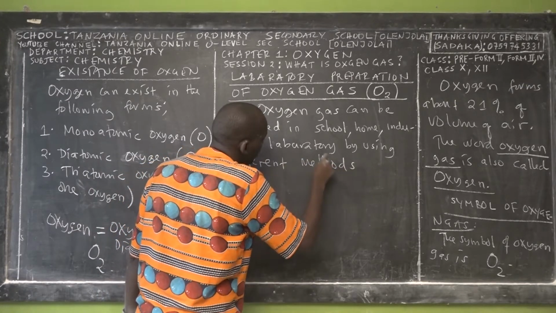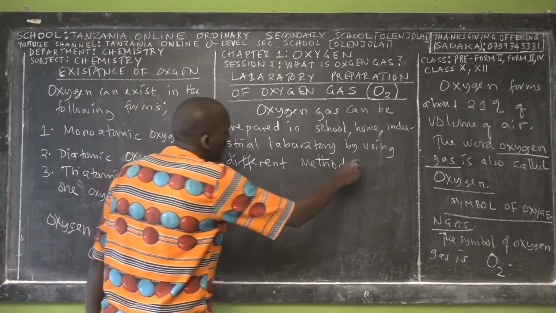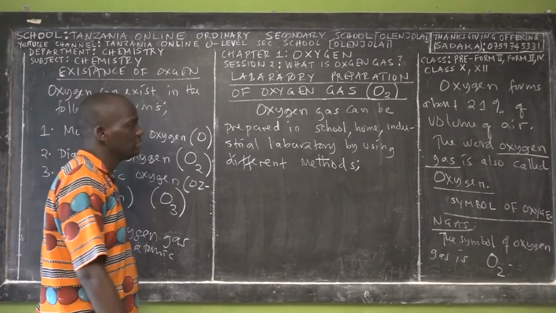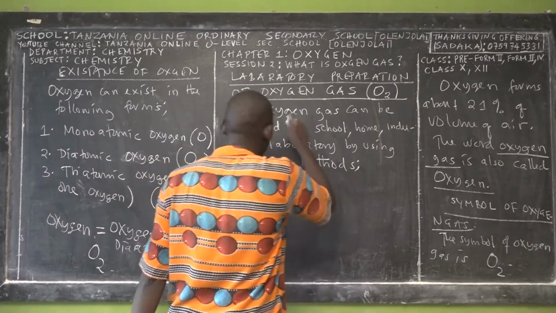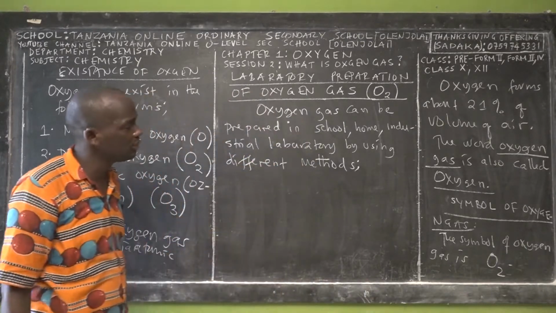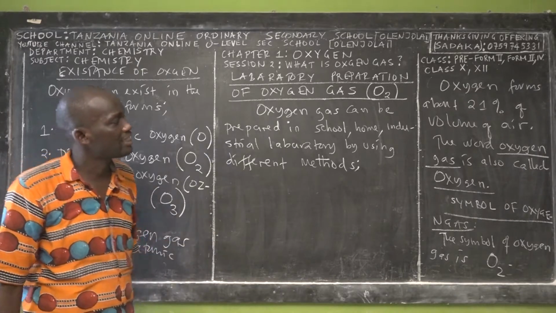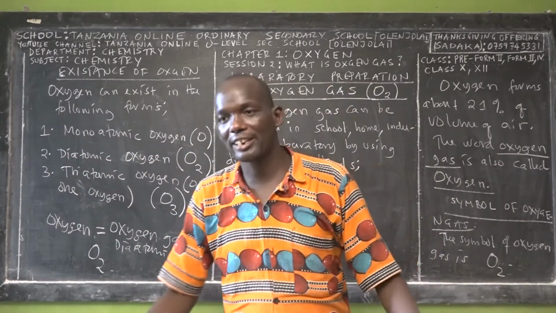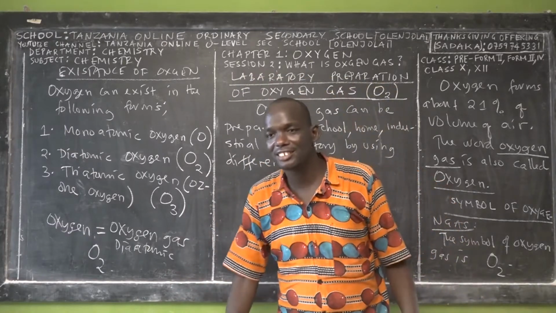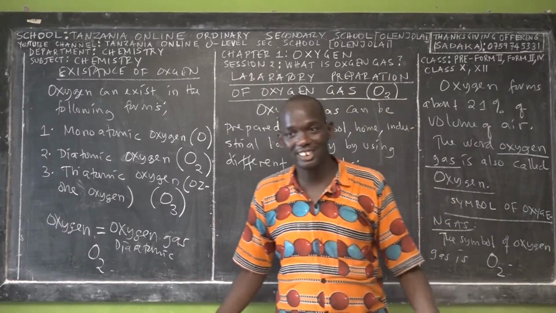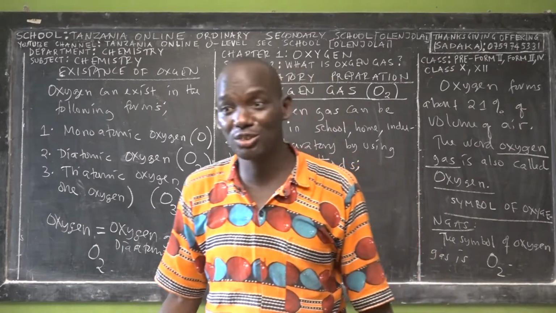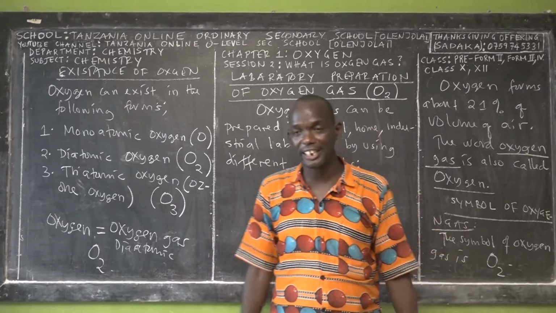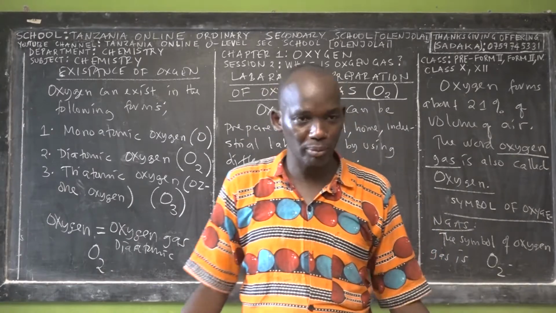So we have different methods of preparing oxygen. If you go to school tomorrow, you can ask the lab technicians to give you the materials and apparatus, and you can prepare oxygen gas and test it. It is your right. If you have materials and a chemistry lab, it is your responsibility to go there, do experiments and learn experimental chemistry.